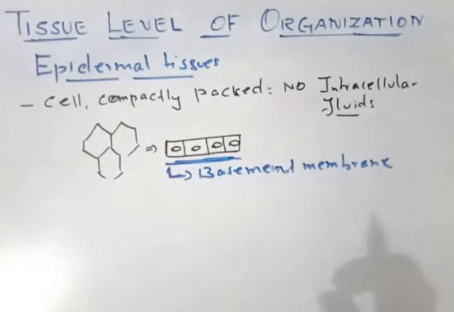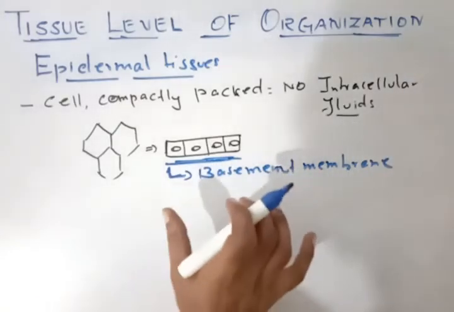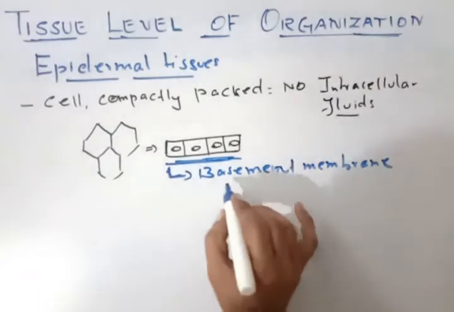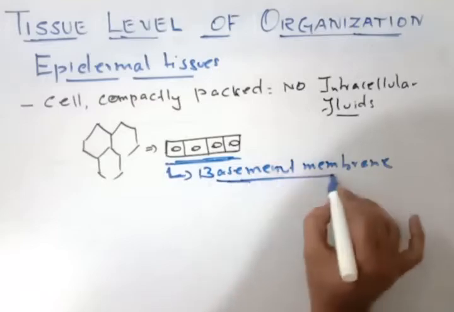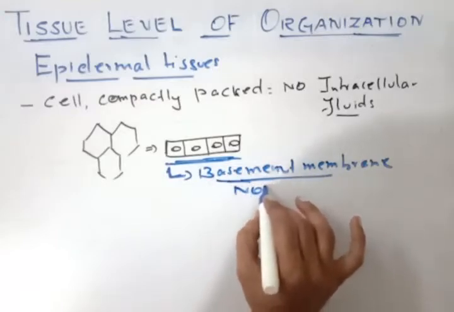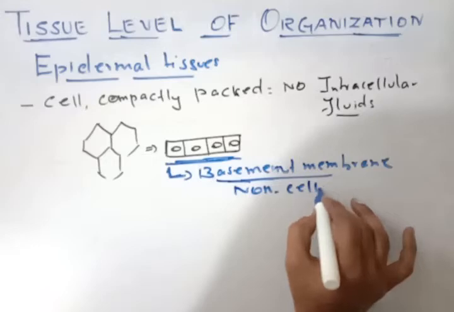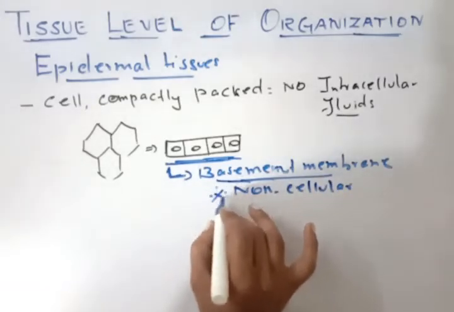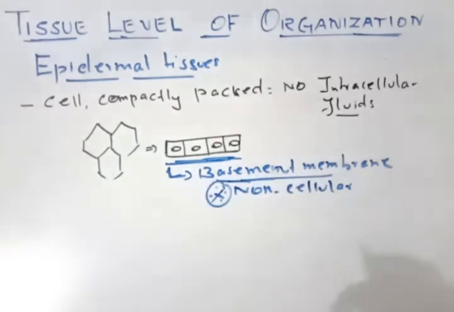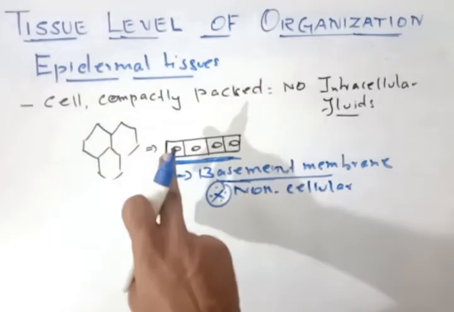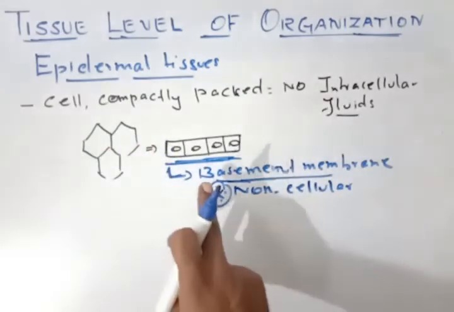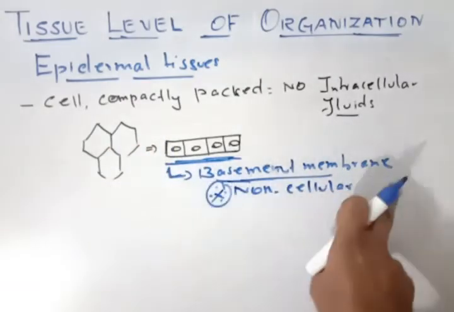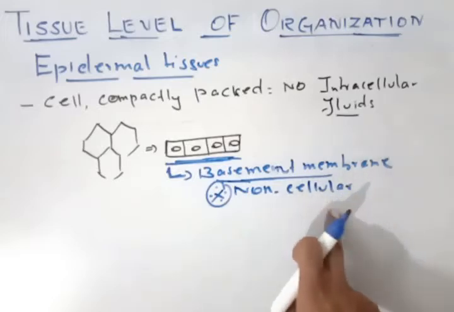Right. So now, all the epidermal tissue will rest on this basement membrane, which is not a cellular membrane. It is not a cell. So it is a non-cellular membrane. This may be asked as a 1 mark question: which membrane is non-cellular? This is a cell, a group of cells. But the group of cells, the tissues, are sitting on the basement membrane, which is called a non-cellular membrane.